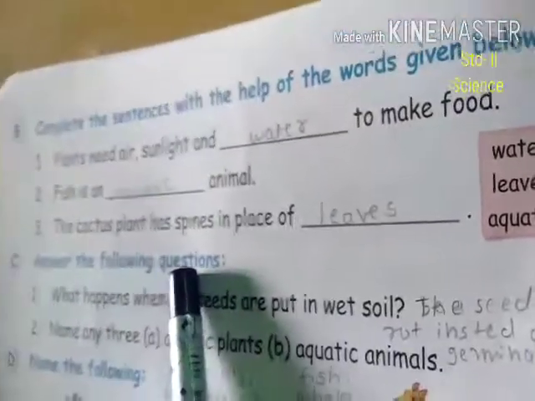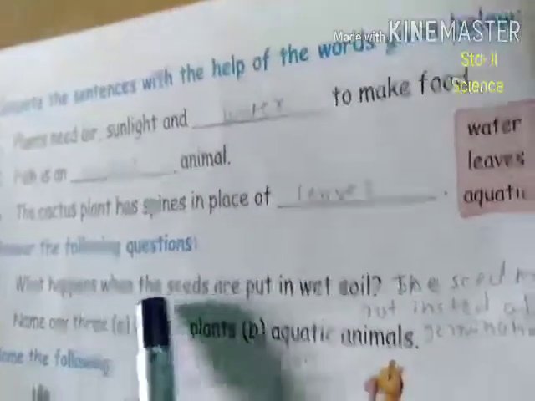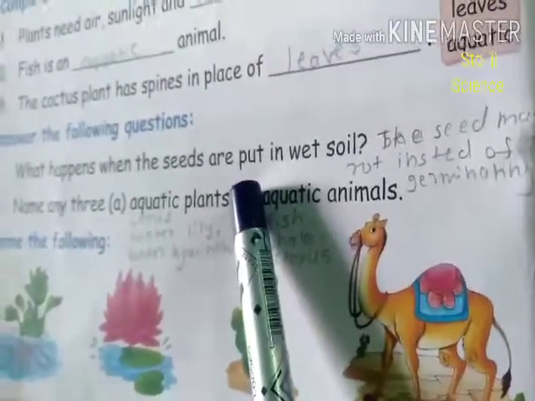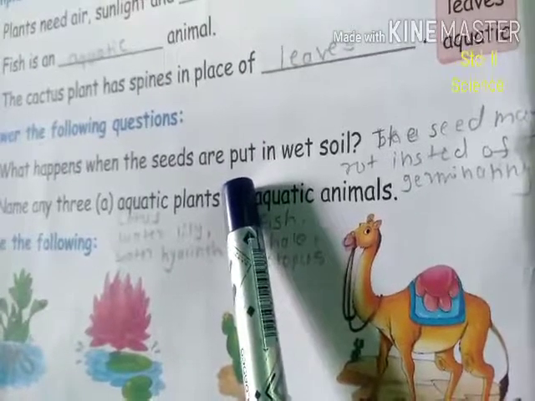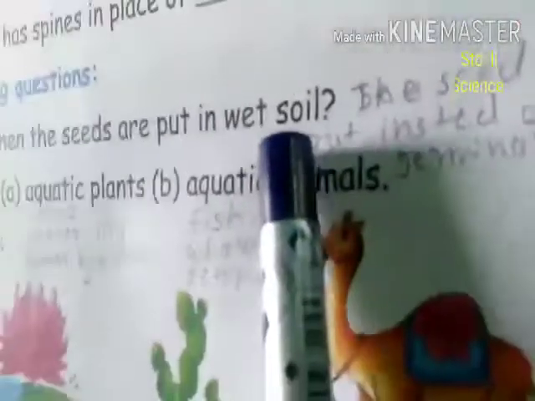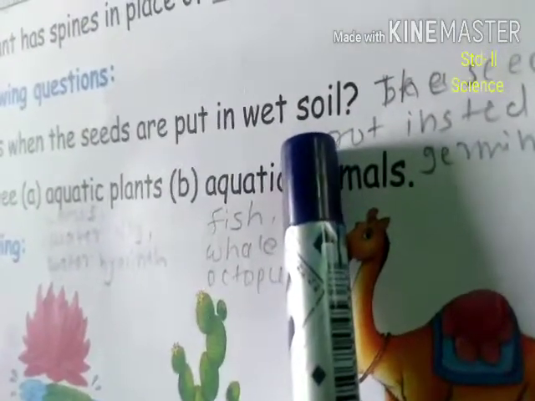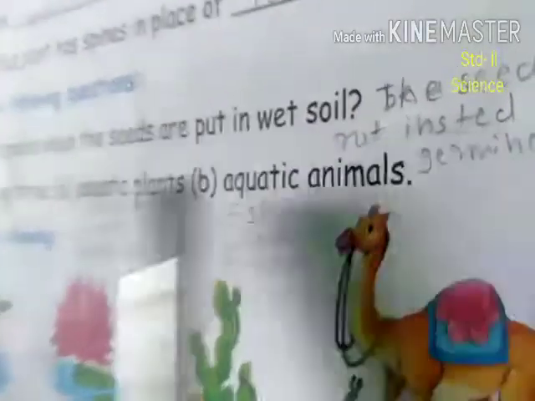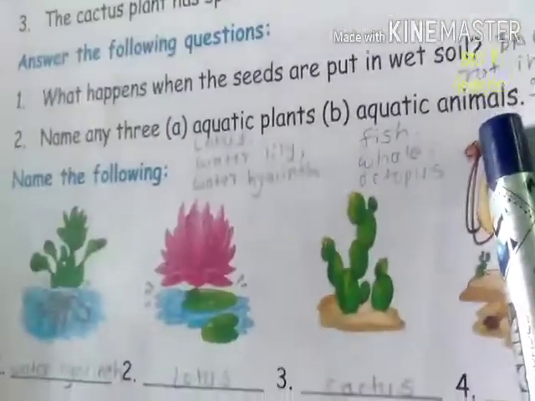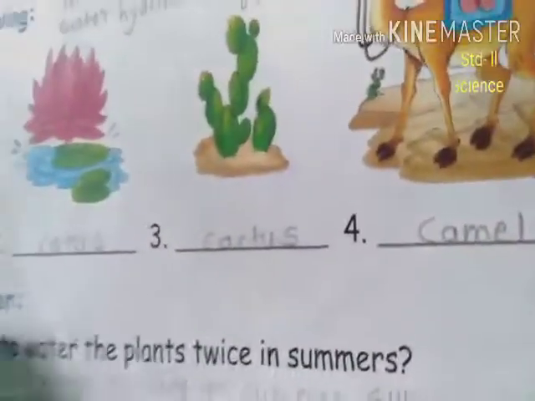Answer the following questions. What happens when seeds are put in wet soil? They germinate. Germination takes place and from that a small plant shoots out. Name any three aquatic plants and aquatic animals. Name the following pictures.